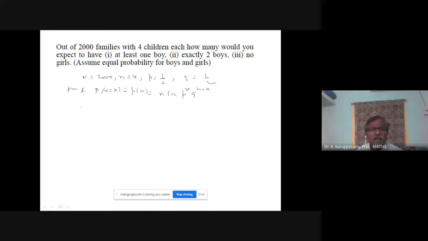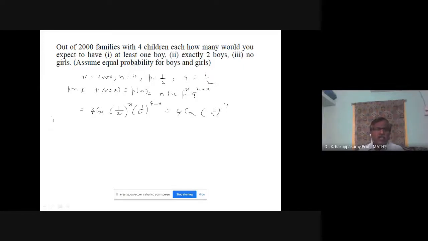Here n value 4: 4Cx, 1 by 2 power x, 1 by 2 power 4 minus x. So 4Cx into 1 by 2 power 4. This is the probability mass function for this problem. If you have any doubt, please ask.